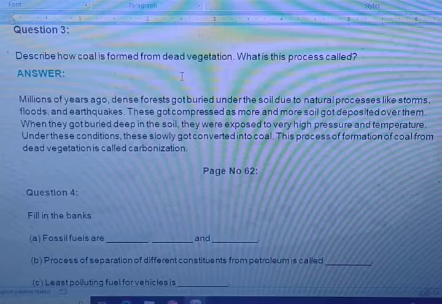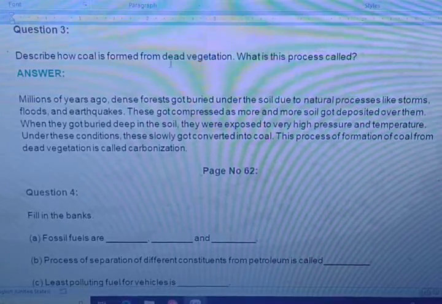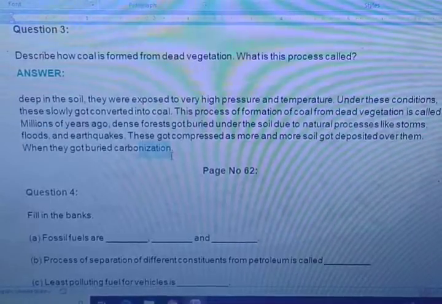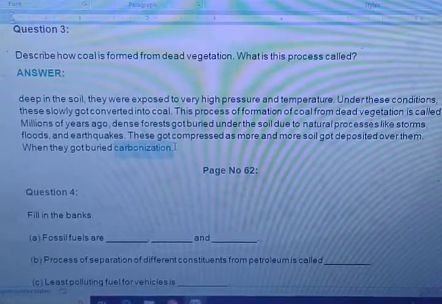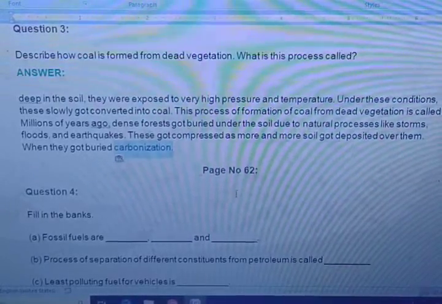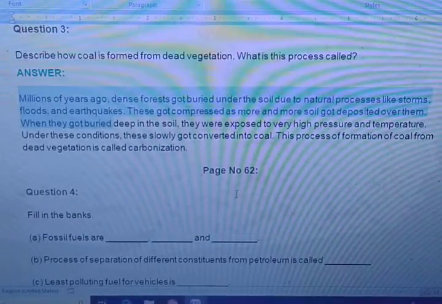What is carbonization? The whole answer you have to write. If I ask you about carbonization, then from millions of years till carbonization, you have to write it. Okay? Got it? So here you have seen.